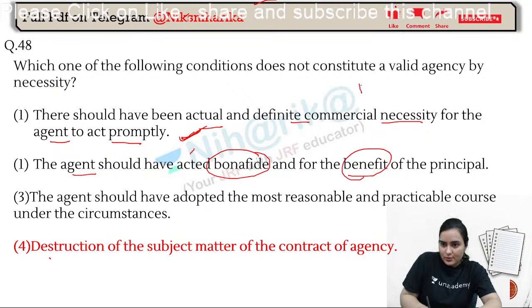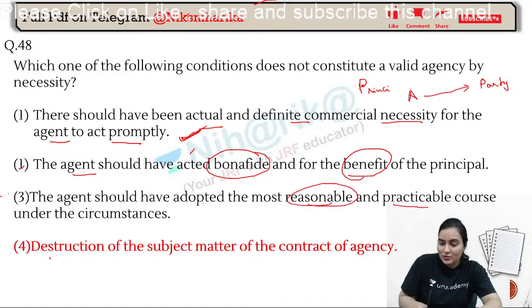There is one principal and there is one agent who is working on behalf of the principal, representing the principal, and he will be dealing with the required party. Fine. So this will also come under agency. Next one, the agent should have opted the most reasonable and practicable course under the circumstances. This will also come under agency.